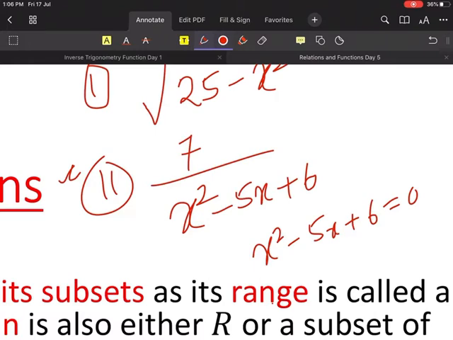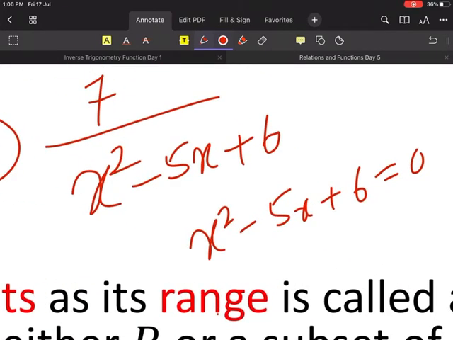Very good. x is equal to 2 and 3. Everybody got x equal to 2 and 3? Please tell me. Don't ever hesitate, okay? Sorry, what am I doing?